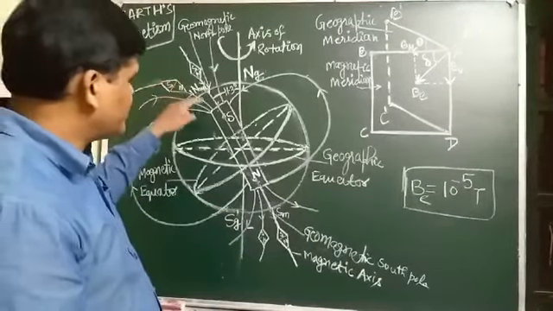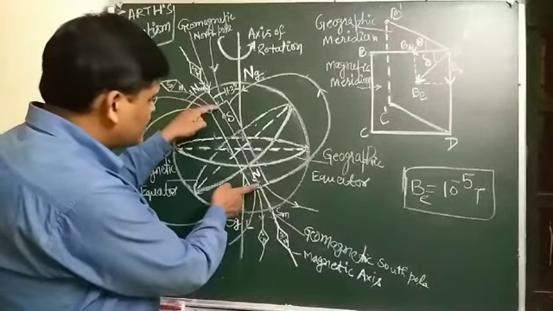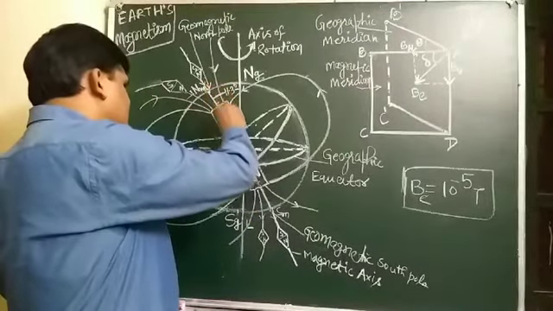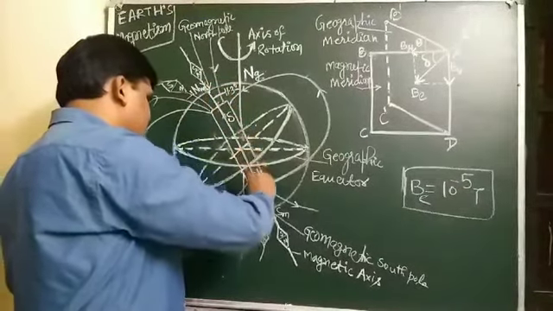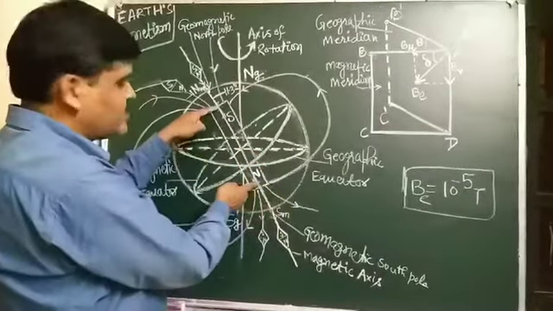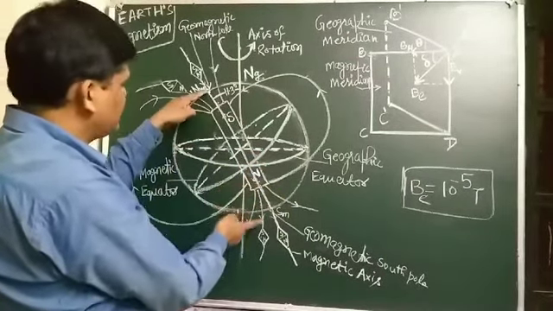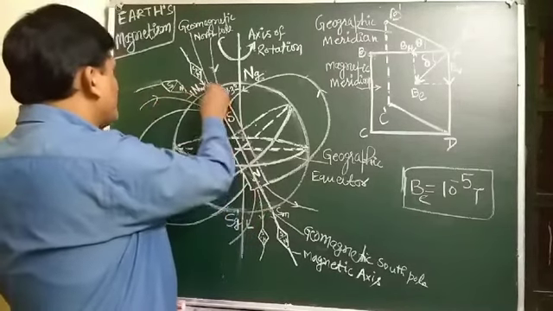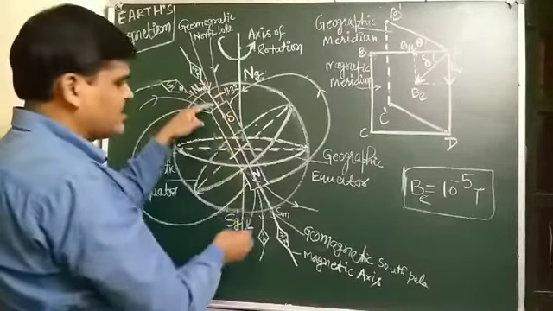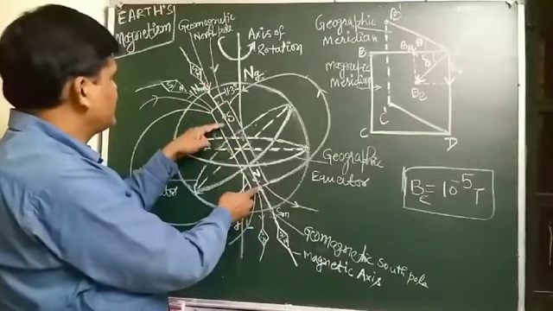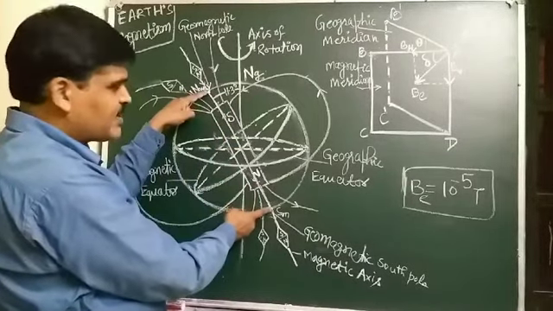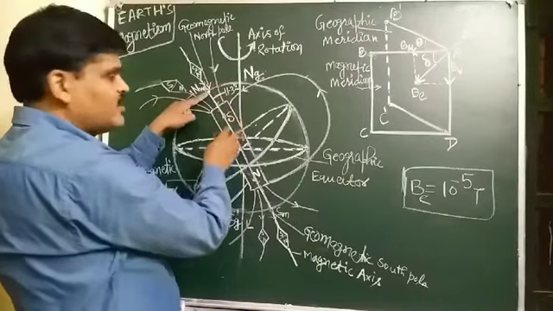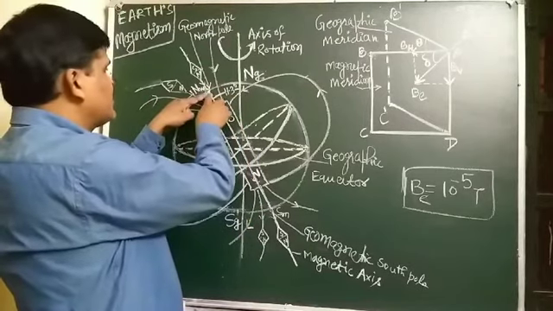And students, this is the dipole axis. The dipole axis cuts the Earth's surface at 2 points.